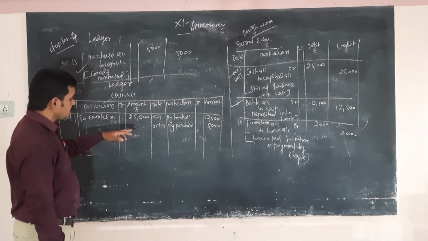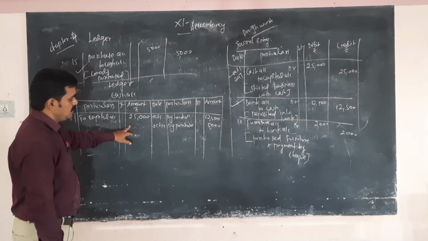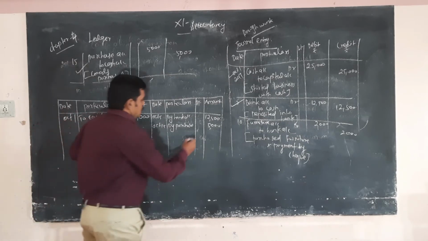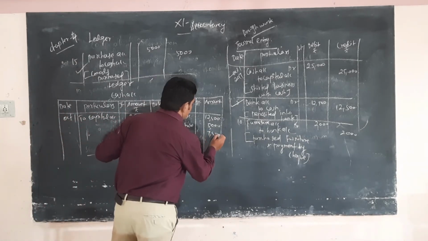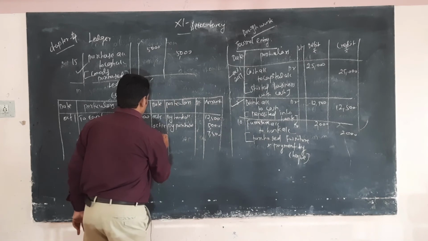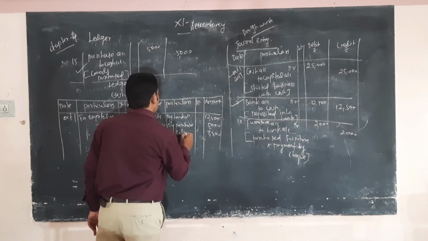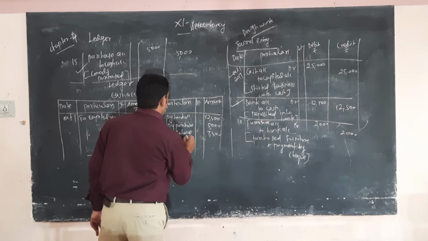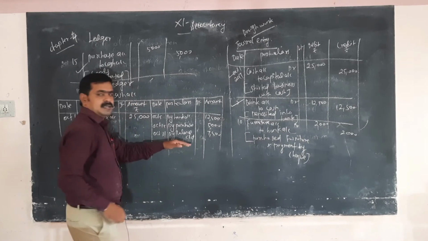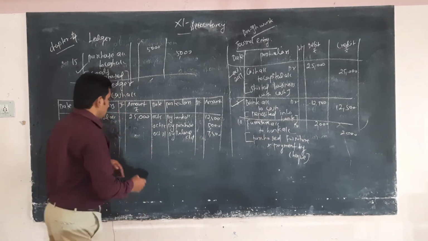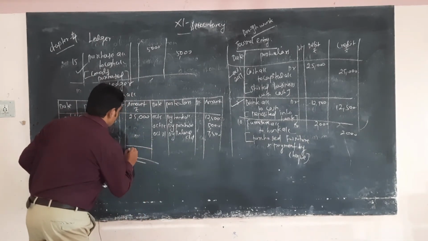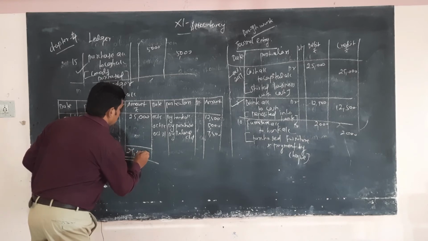So the balance amount is 7,500. Okay, October 31, by balance carried. That is sufficient balance. Okay, so total amount 25,000.